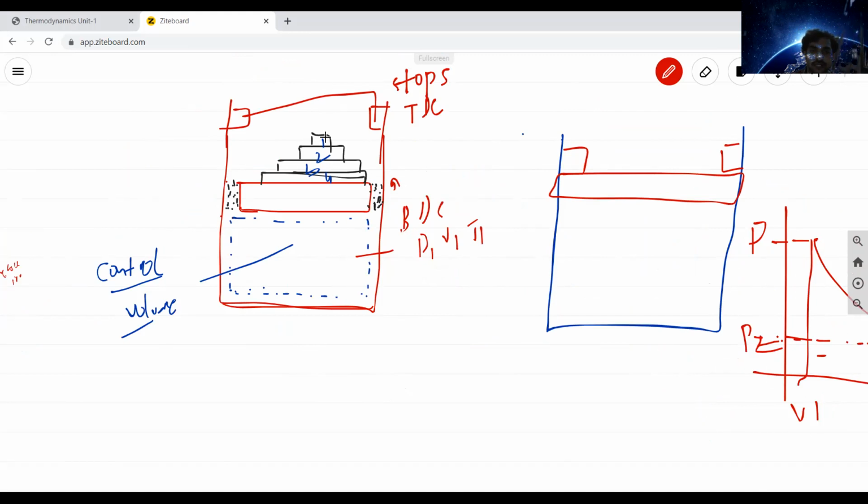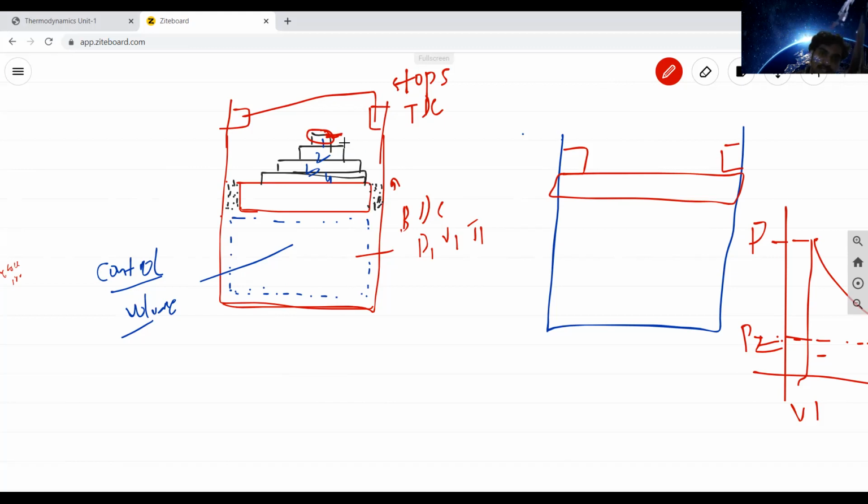If you remove this first weight, this piston will have a very small displacement. After a few minutes, again this system will come to an equilibrium position.